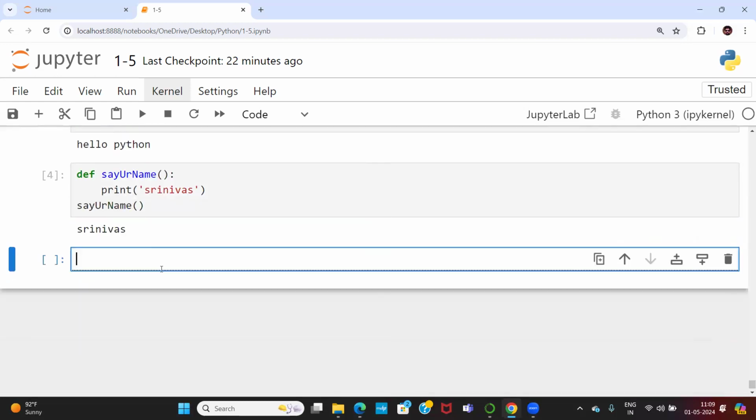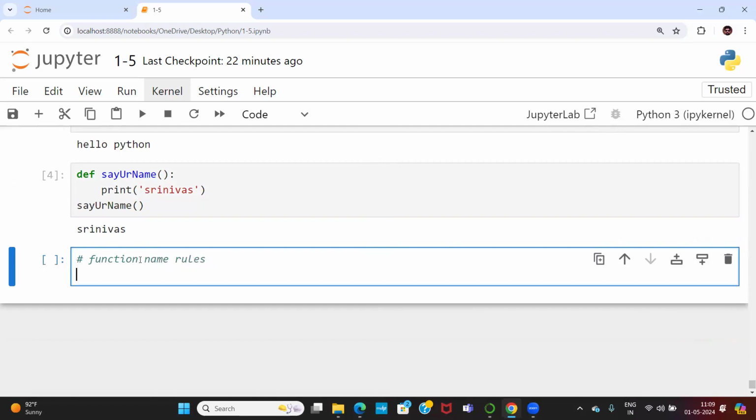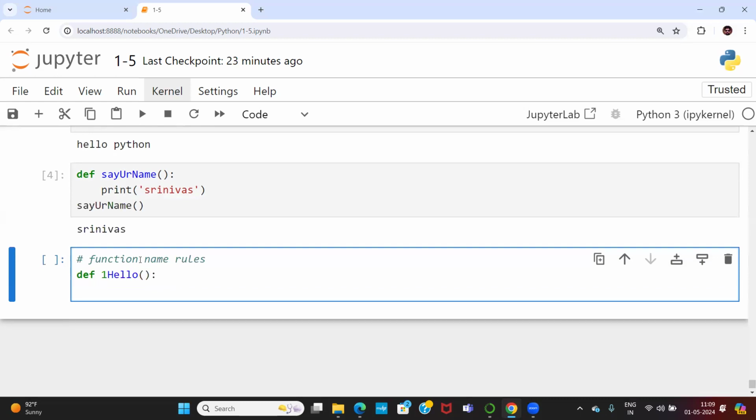Now we need to understand the function name rules. What are the rules for the function name? Let me try with the program first, then we can write all the rules for the function. So def, let me write say hello, or something like hello. I'm writing a function like this. Print hello.